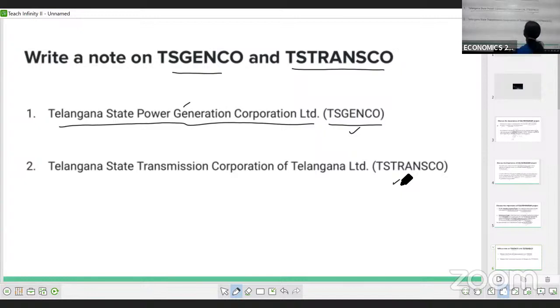Okay. Now let's see what this Telangana State Power Generation Corporation Limited is and what this Telangana State Transmission Corporation of Telangana Limited is.